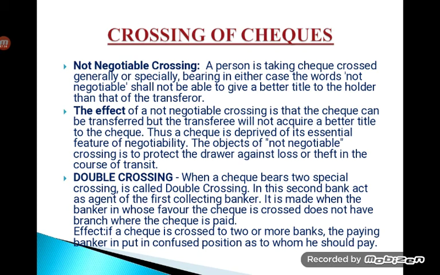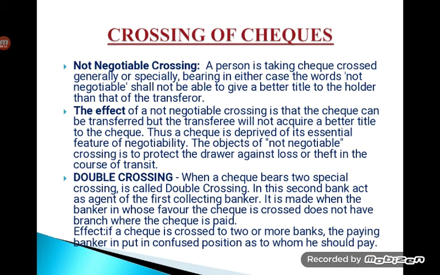So the object of not negotiable is to protect the drawer against loss or theft in the course of transit. In case of heavy cash transactions between the drawer and the payee, if they write not negotiable, then automatically the transferee will not get a better title when he gets it.